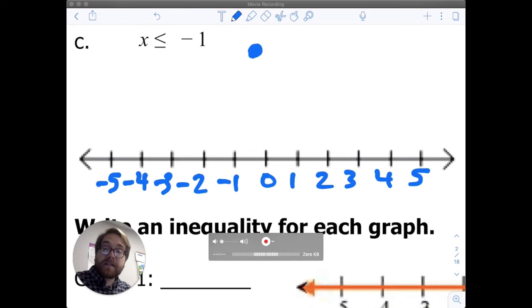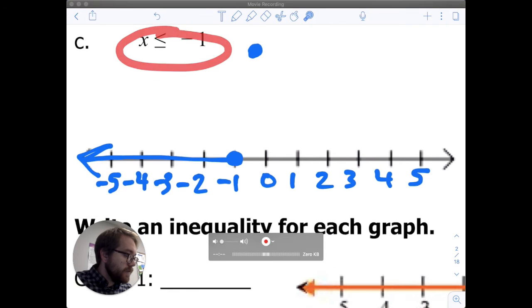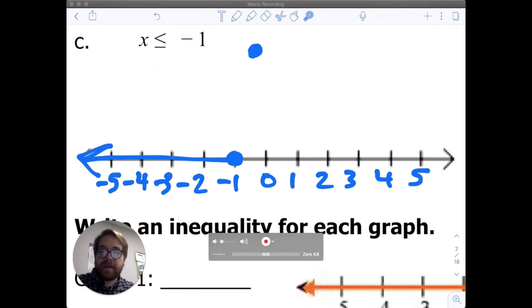Since it's x is less than or equal to -1, we put our closed dot at -1 because it could be equal to -1, but it's also all the numbers less than that, so off to the left. Again, this phrase is informing what this looks like.